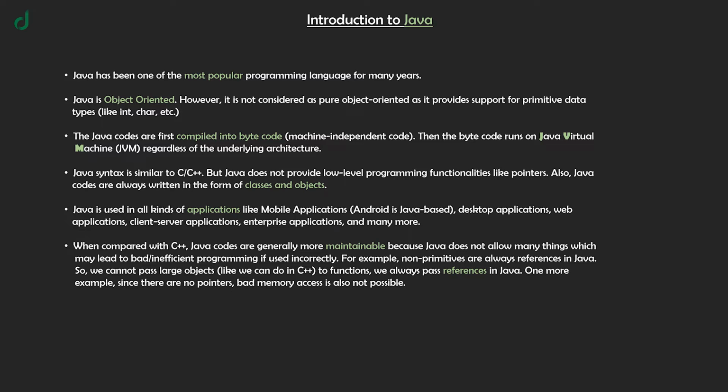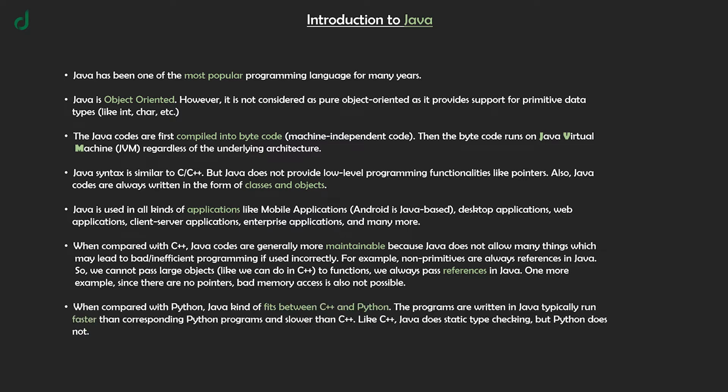When compared with Python, Java kind of fits between C++ and Python. Programs written in Java typically run faster than corresponding Python programs and slower than C++. Like C++, Java does static type checking, but Python does not.